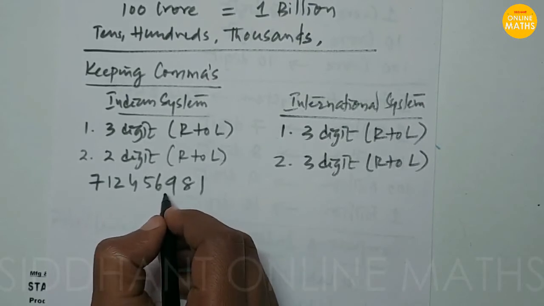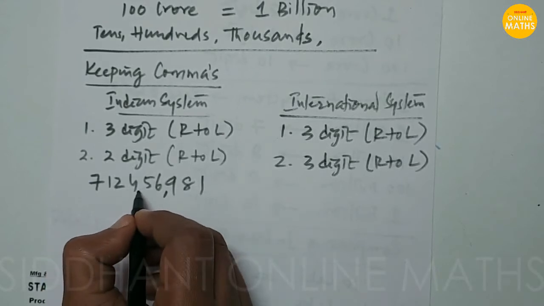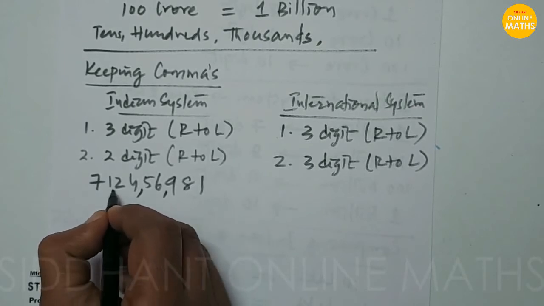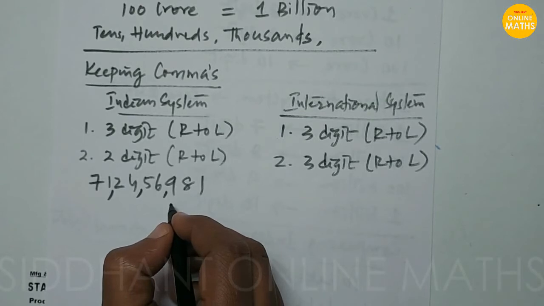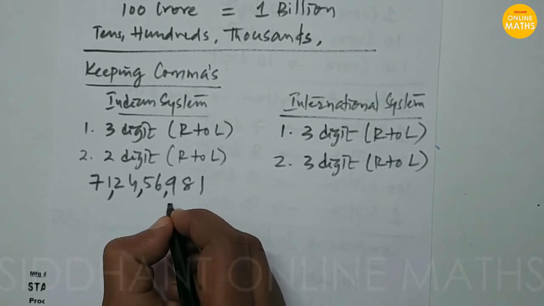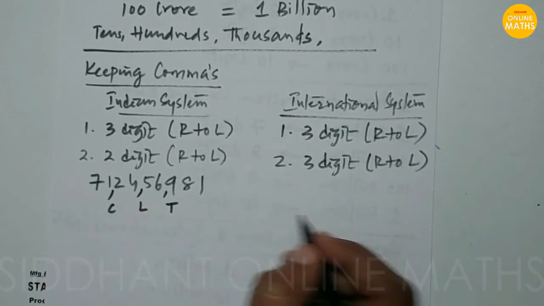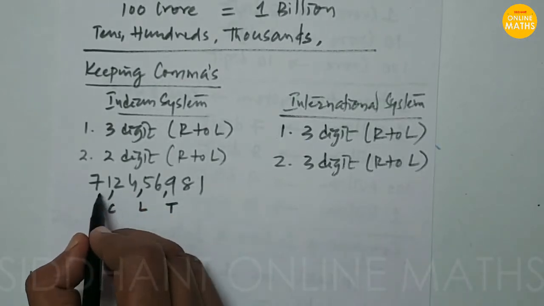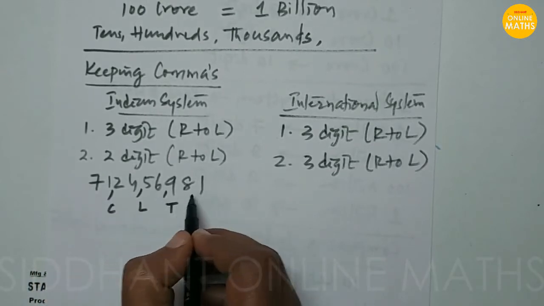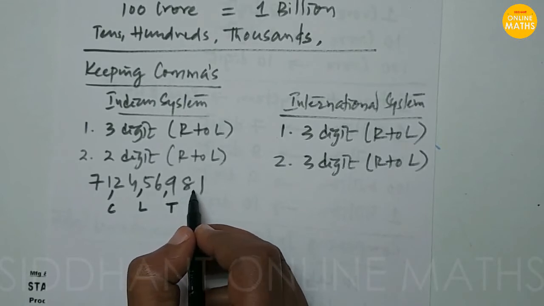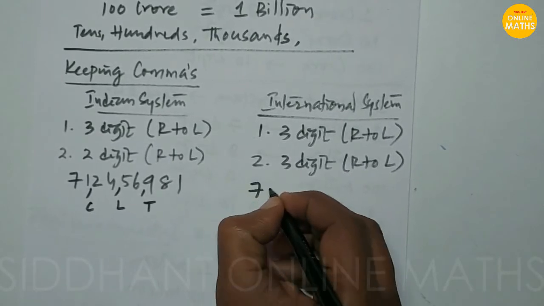After that, for every two digits we keep a comma. When you keep commas, we know the positions: this will be the thousands position, this will be the lakhs, and this will be the crores. So it will be read as 71 crores, 24 lakhs, 56,000 and 981.